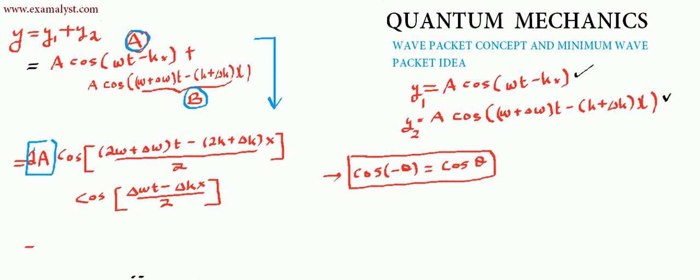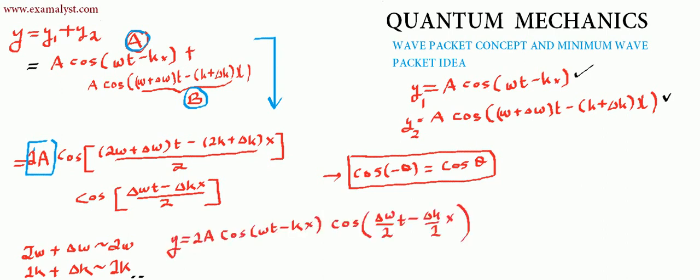Now what we can do is, we can assume this delta omega so small that we can write 2 omega plus delta omega approximately equals 2 omega. Okay, because we have assumed the delta omega is very small. Similarly, you can write 2k plus delta k. Assume this delta k is also very small, so this can also be approximately written as 2k. This is done just to simplify the equation. So what is the answer? Okay, this is the final answer.